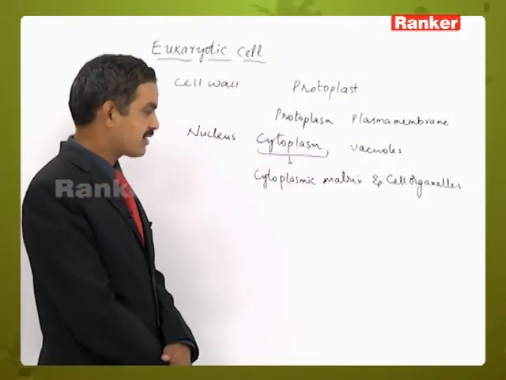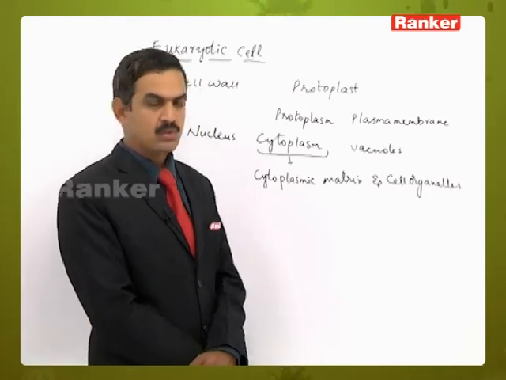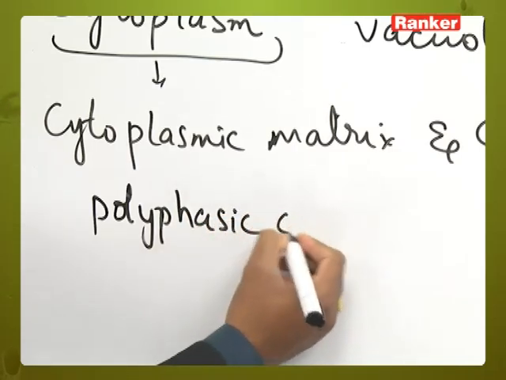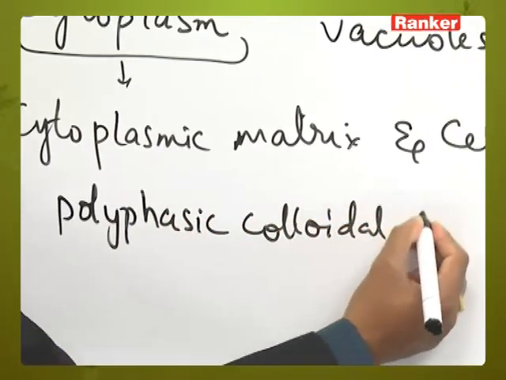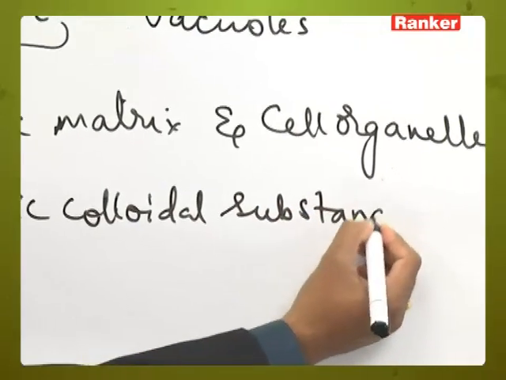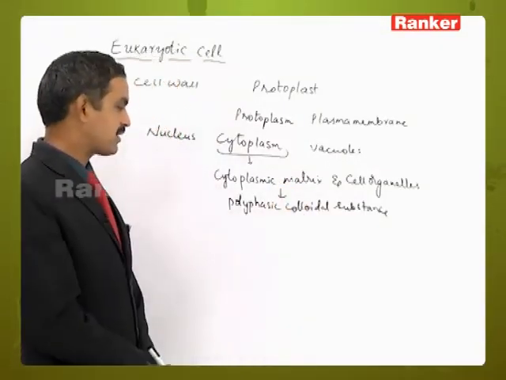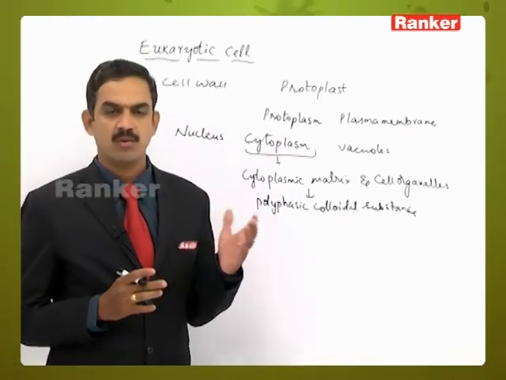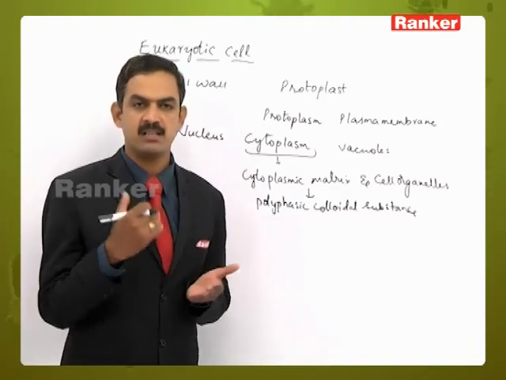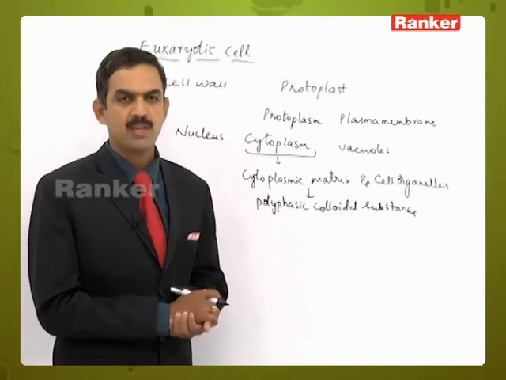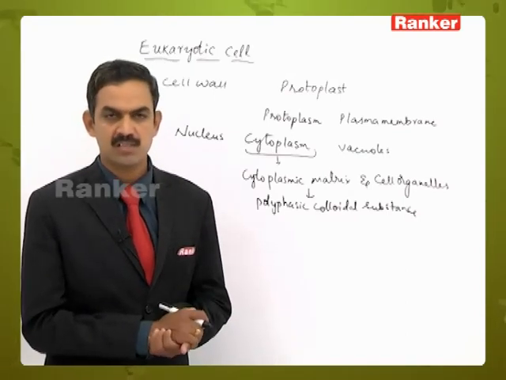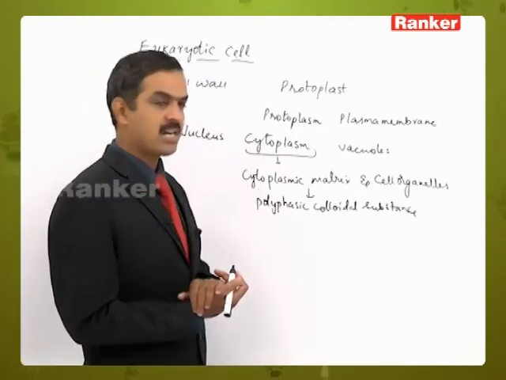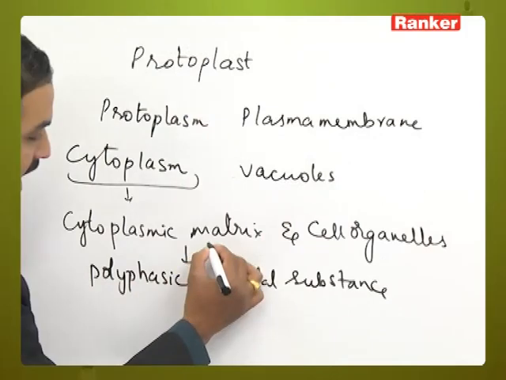This cytoplasmic matrix is a fluidous structure, a polyphasic colloidal substance. This cytoplasmic matrix contains water along with organic and inorganic materials like amino acids, proteins, carbohydrates and different types of granular structures. Along with that, it also contains inorganic substances which are micronutrients and macronutrients. So this polyphasic colloidal substance, that is the cytoplasmic matrix, is otherwise called hyaloplasm.